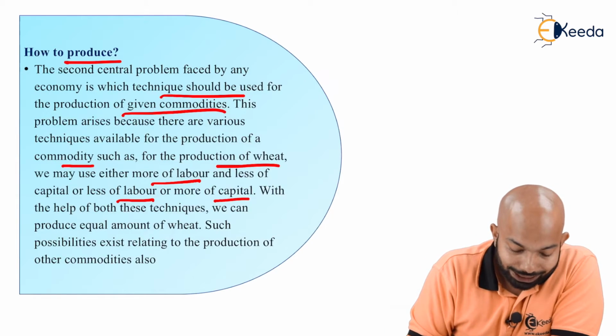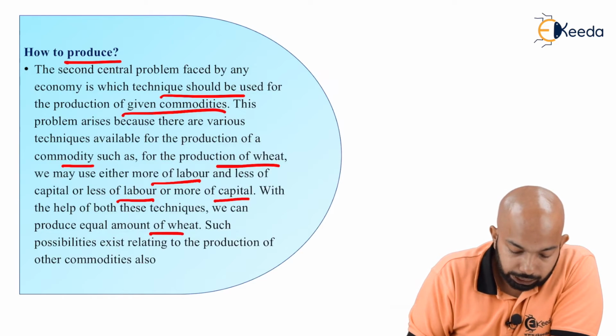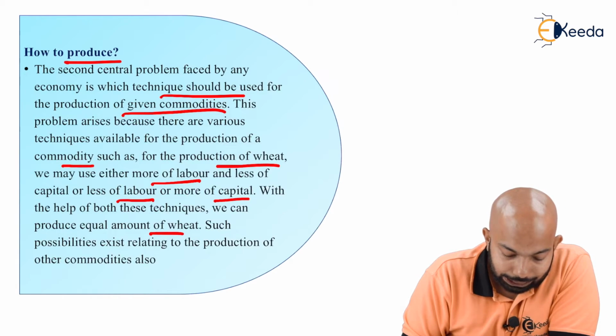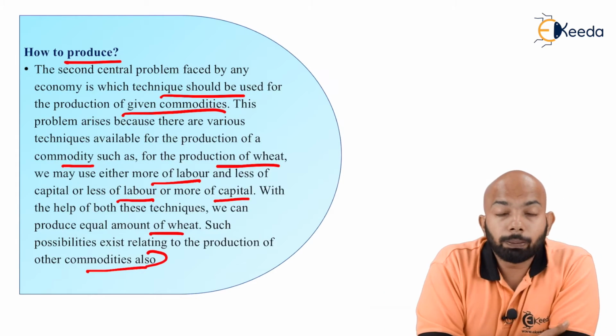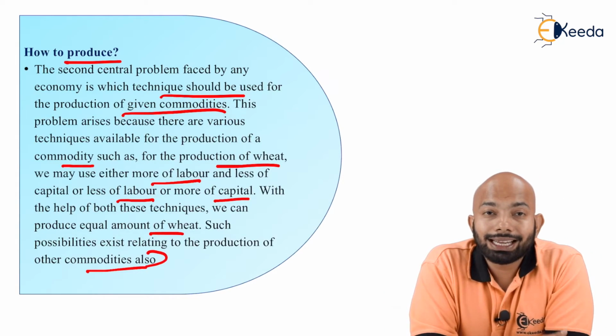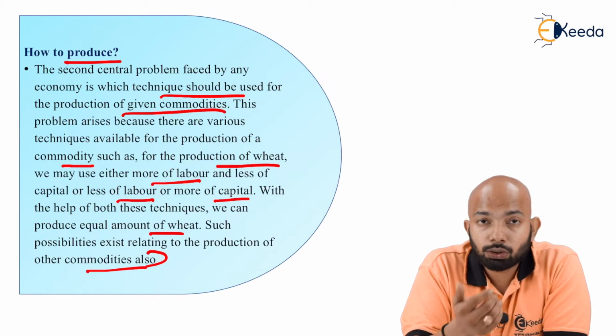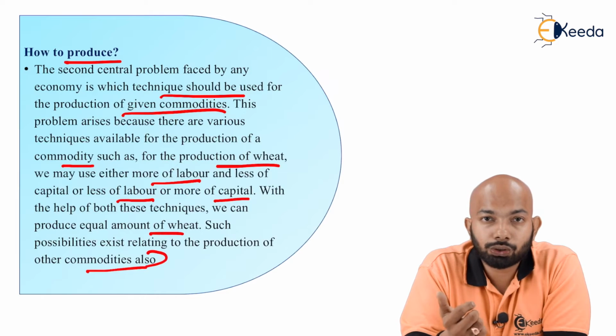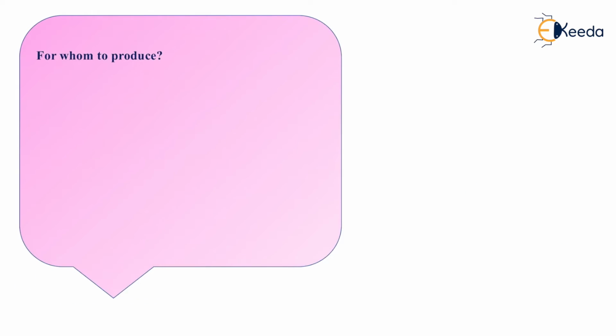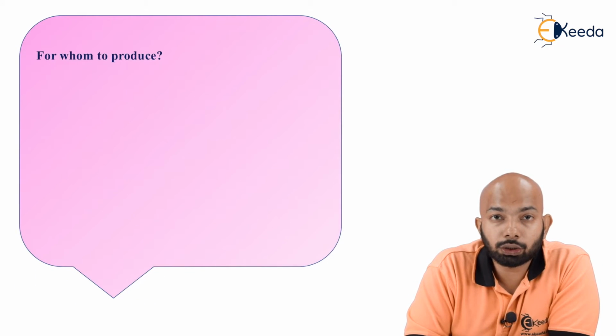With the help of both these techniques, we can produce an equal amount of wheat. Such possibilities exist relating to the production of other commodities also. So, on the basis of what the producer thinks, he can go ahead and produce an equal amount of wheat using any of the strategies that he wants to use. Now, for whom to produce is the third question.